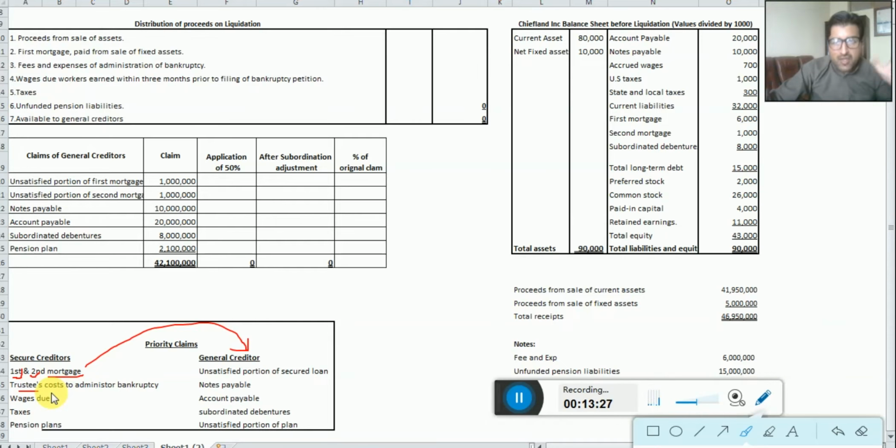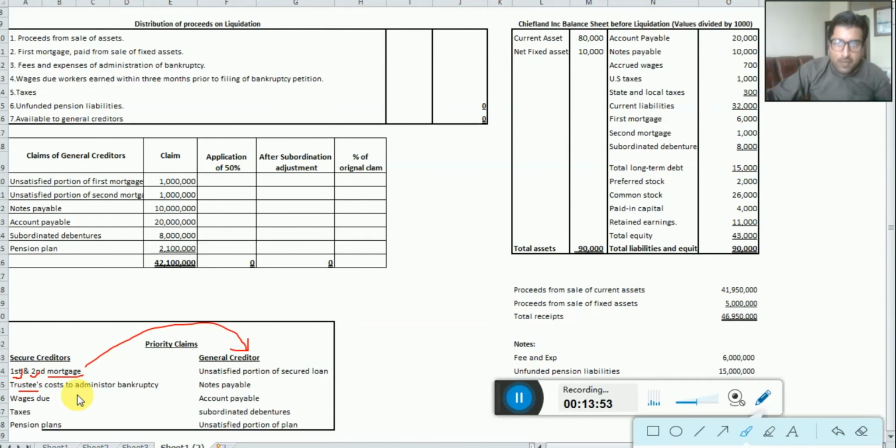Because the shareholders and the creditors both trust the third party, and the third party plays a role in leading the whole process and how to administer this liquidation. So the trustee has a cost. We should pay them some fee, and that is called trustee's cost.